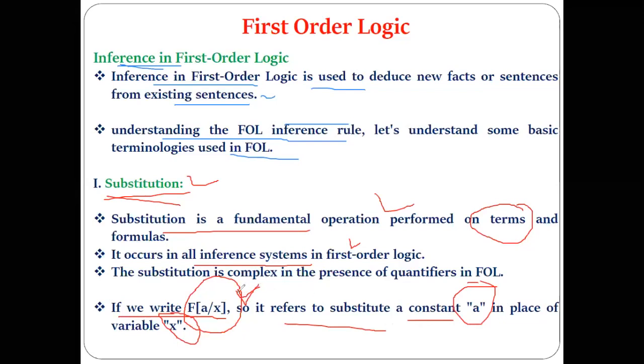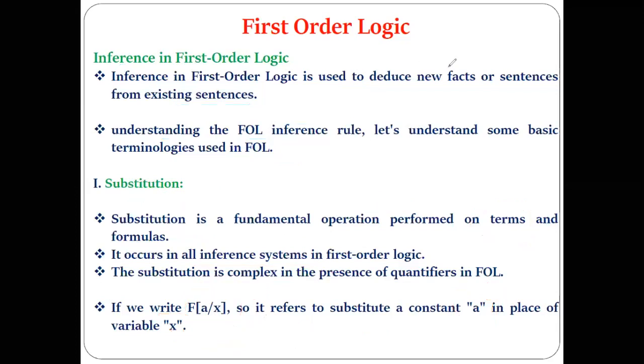If I have a function like this, f of a by x, then its meaning is: substitute the constant a in place of the variable x. That is simply the meaning of this function, which indicates the substitution terminology. Understood this one? Yes, sir. Because we are going to require this when we see the next concepts, unification and resolution. That is the most important part in the case of FOL. So substitution simply means substituting some constant in place of some variable.